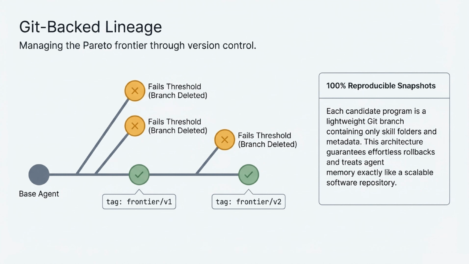Under the hood, all of this is managed through Git-backed lineage. We manage the Pareto frontier through simple version control. Each candidate program is just a lightweight Git branch containing only the skill folders and metadata. If a branch fails the threshold, it is deleted. If it succeeds, it is tagged. This architecture provides 100% reproducible snapshots, treating agent memory exactly like a scalable, reliable software repository.